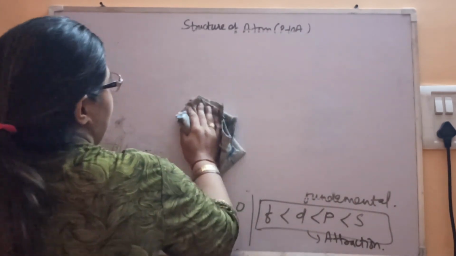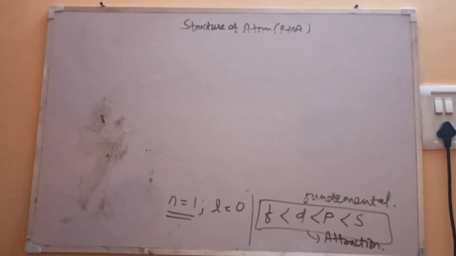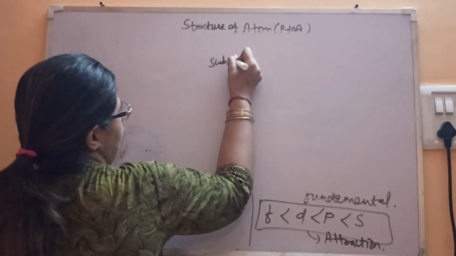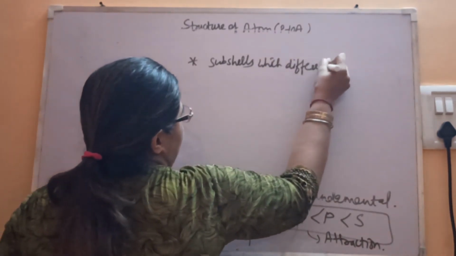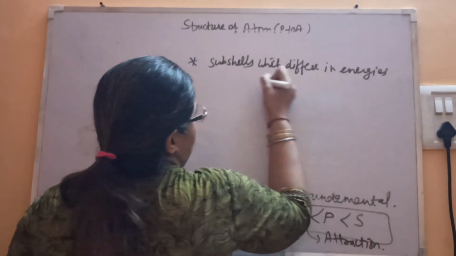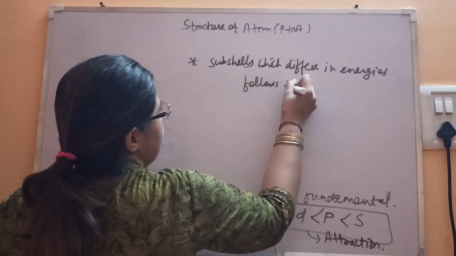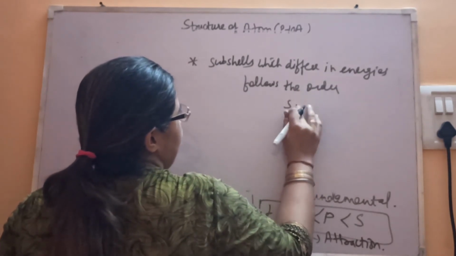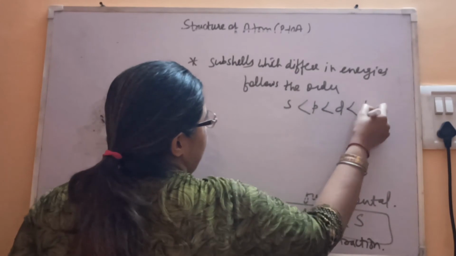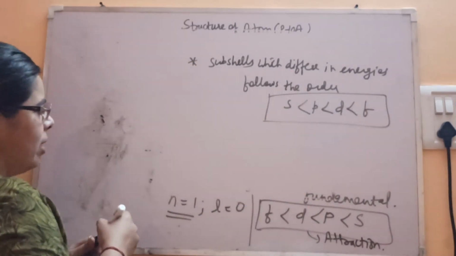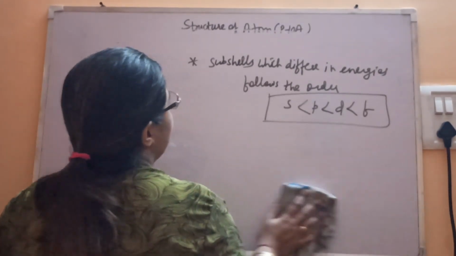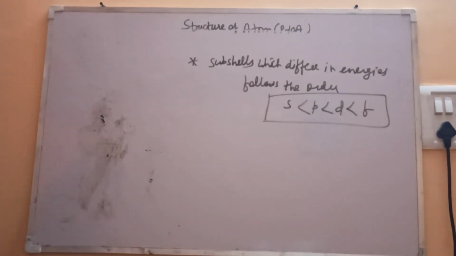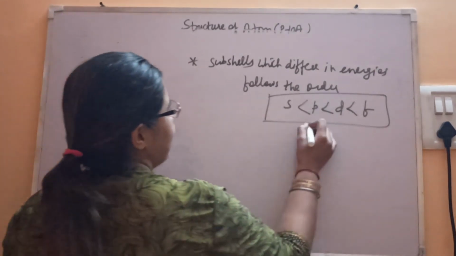Subshells which differ in their energies follow the order, with the one having more energy: S, P, D and F. This is the order followed by the subshells. Fine. So this is the order we have to follow. This is except hydrogen.